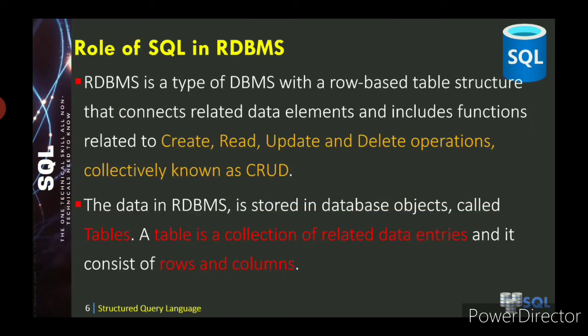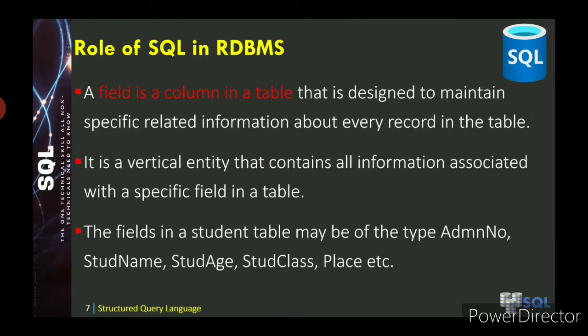So in general, a database is a collection of tables. Last lesson we had seen about that. The structure of databases is like tables, that is, it consists of rows and columns. So in general, the database is a collection of tables that store sets of data that can be queried for use in other applications. A database management system supports the development, administration and use of database platforms. RDBMS is a type of DBMS with a row-based table structure.